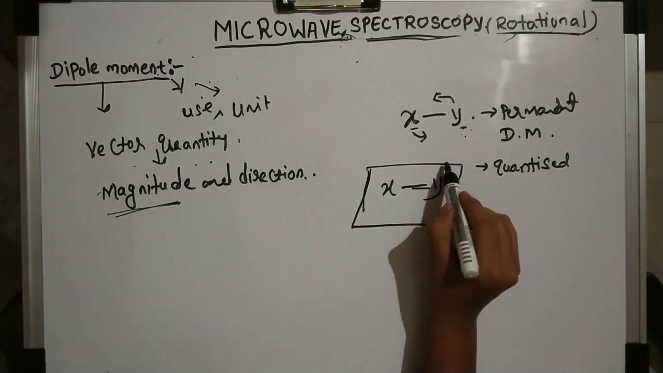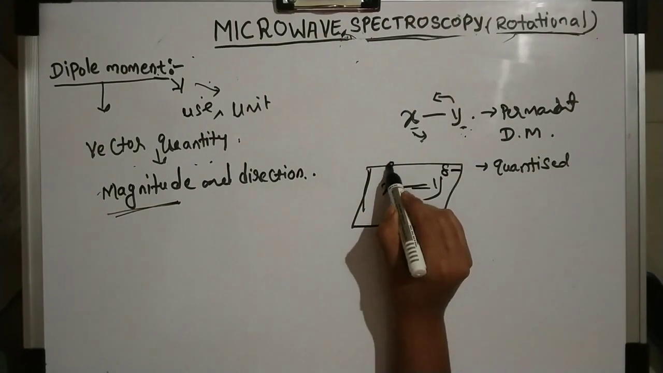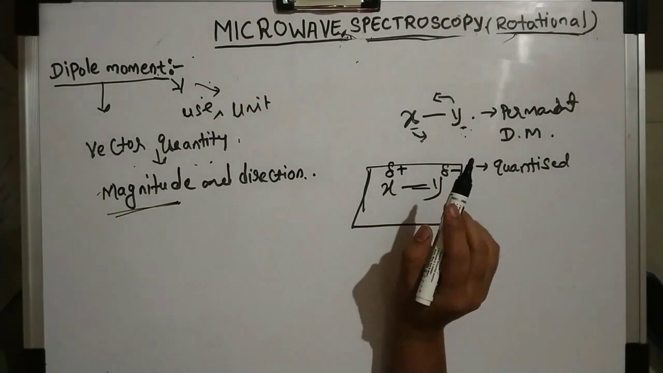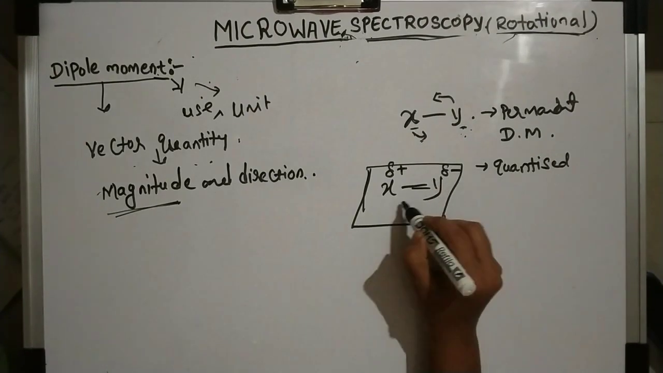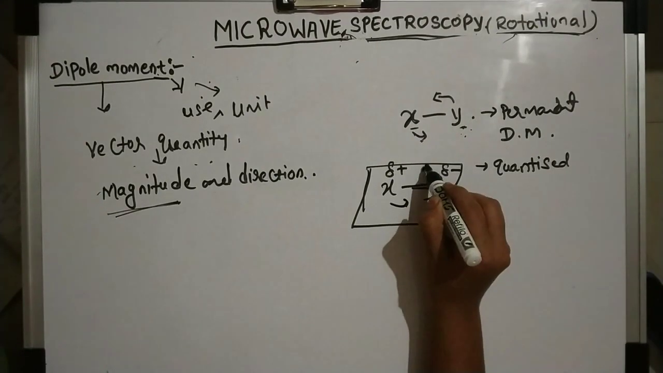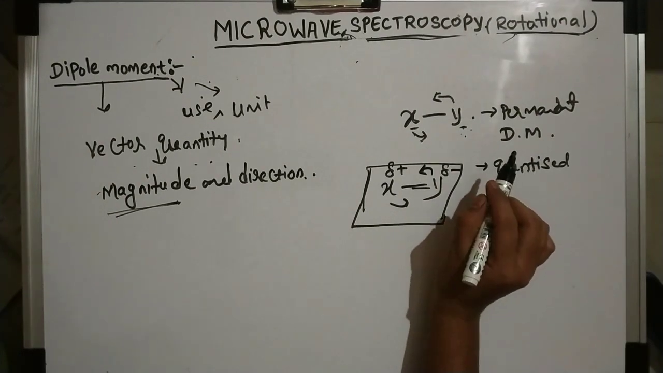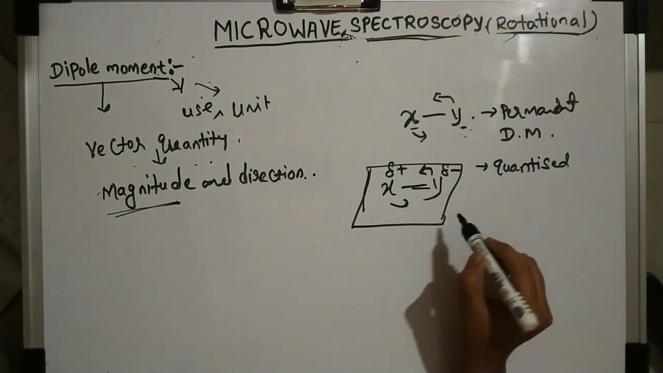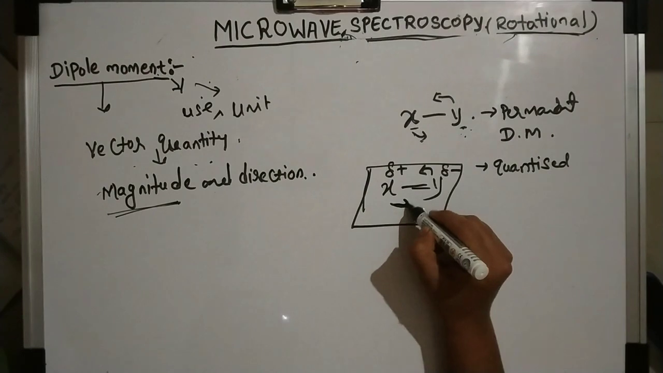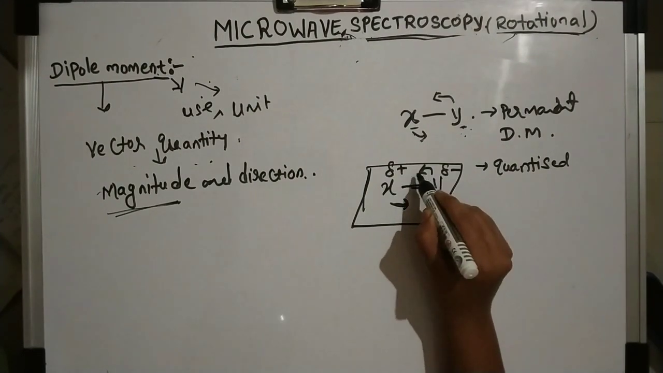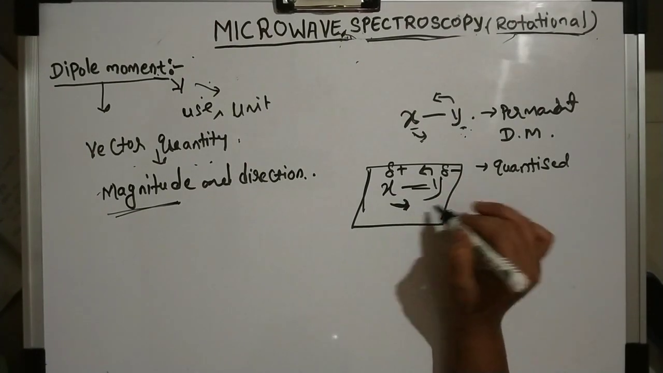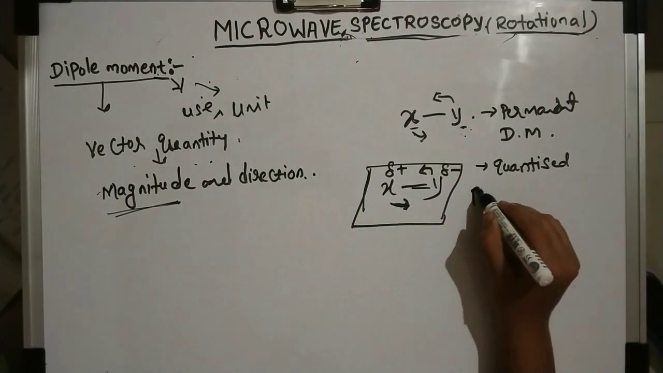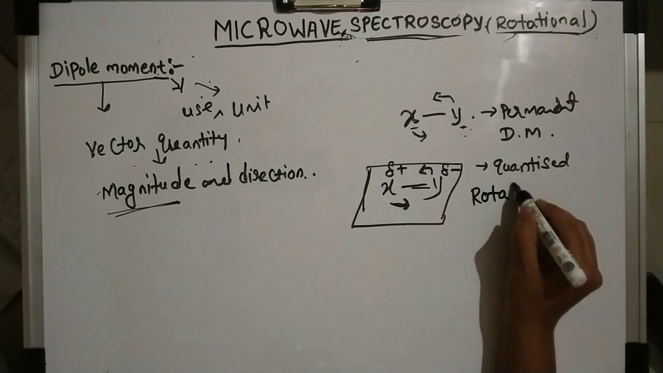Okay, this molecule has a partial negative charge and a partial positive charge. It is rotating, so it has an energy. It is rotating like this and has an energy, and that energy we call rotational energy.